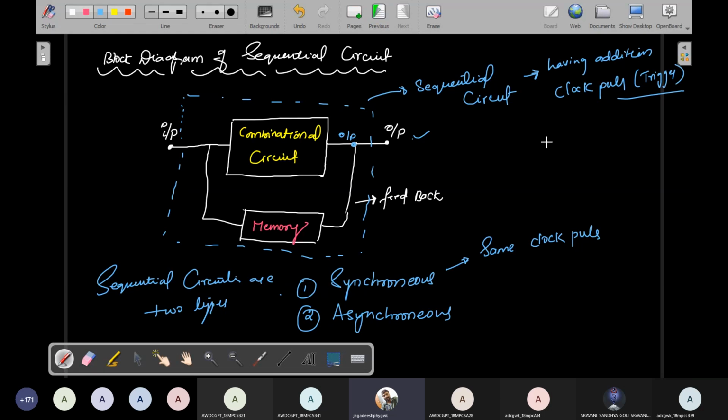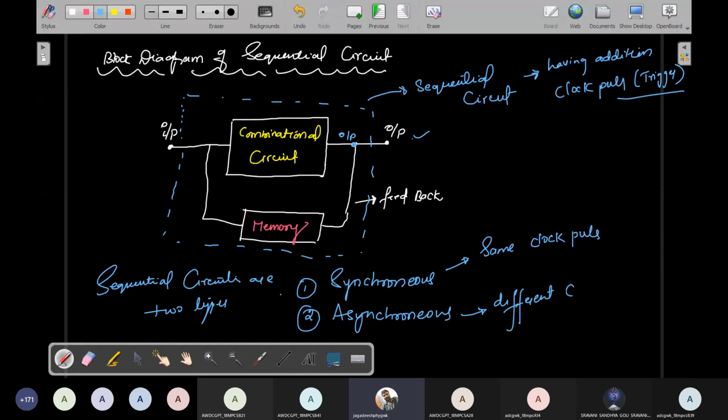Here we are using two types of trigger, called level trigger and edge trigger. What the triggering process is, I'll explain later. First of all, sequential circuits are of two types, synchronizing and asynchronizing. In the synchronizing case we use the same clock pulse, but in the asynchronizing state we use different clock pulses.